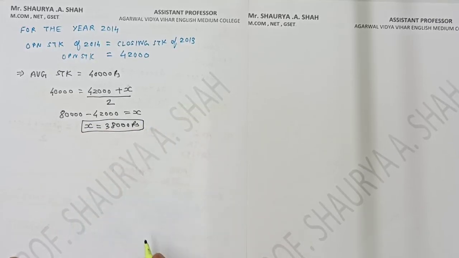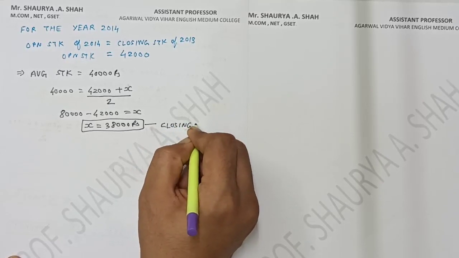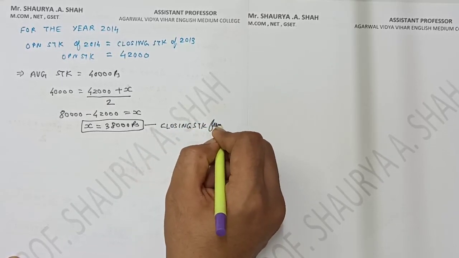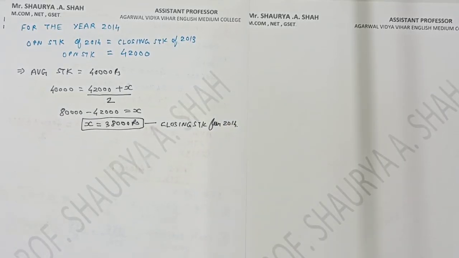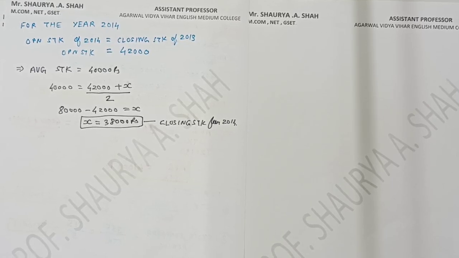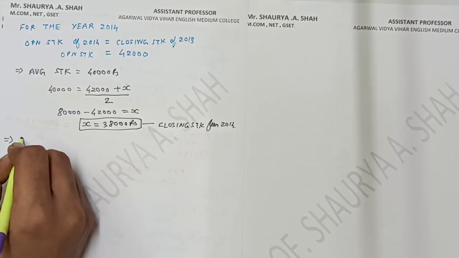So this is the very first thing I have got, that is, again I can say, closing stock for 2014. Is it clear to each and every student? Fine. Moving on, you have now calculated the closing stock. You are now having the opening stock also, right? Now what you need is your purchases and what you need is your adjusted purchases. Fine. So we'll be starting with that part. The very first thing in that, you are having the answer of stock turnover ratio, right? So we'll be taking that as base.